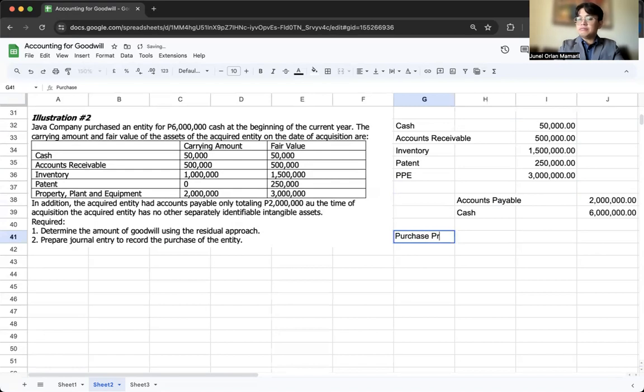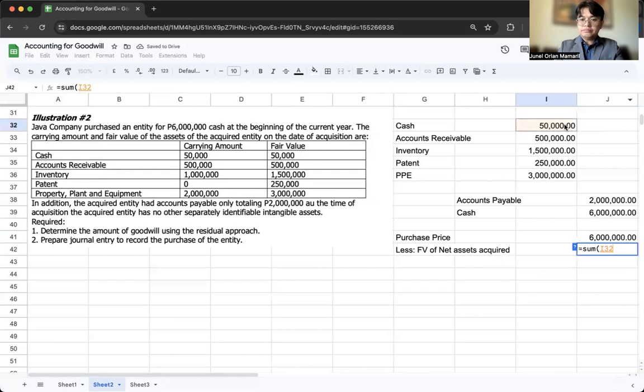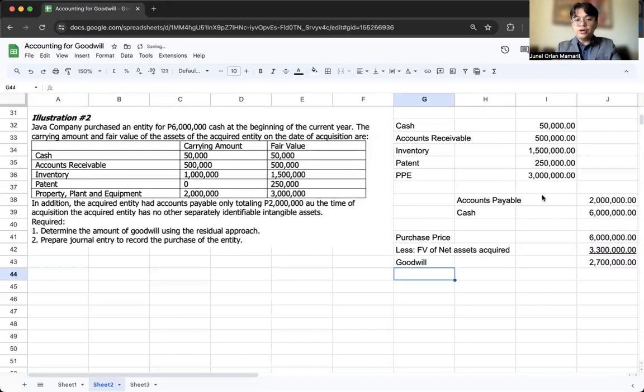So the purchase price is 6 million less the fair value of net assets acquired, which is this one minus your liabilities. So kung ang binayad natin 6 million, meron tayong fair value na 3.3. The goodwill to be recognized is 2.7 million. And this will also balance out our entry. So that's the residual approach. Purchase price minus fair value of net assets acquired.